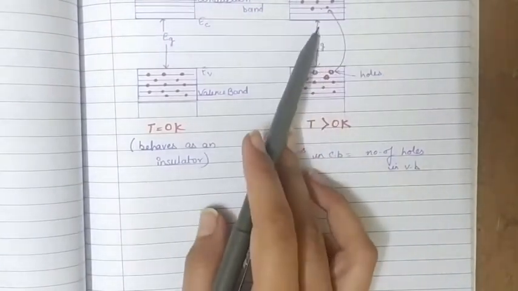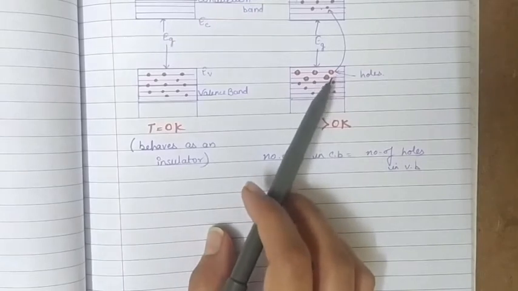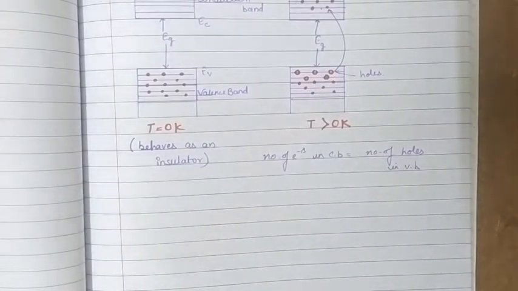So in the conduction band the number of electrons is equal to the number of holes in the valence band. This is for the intrinsic semiconductor.